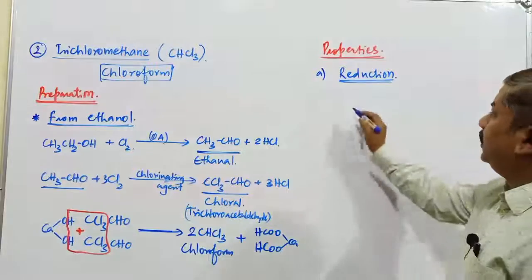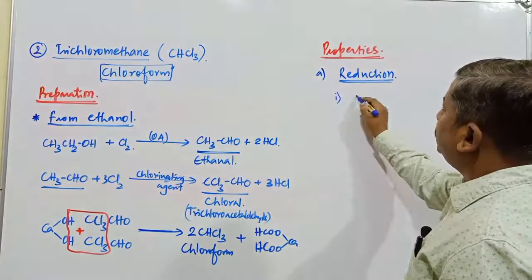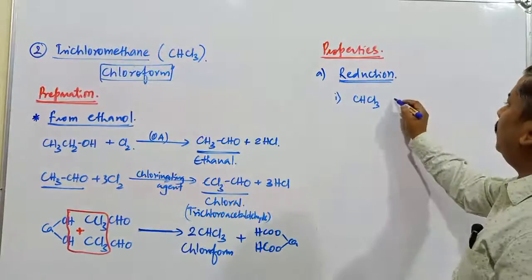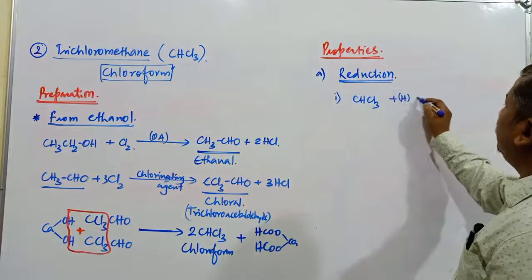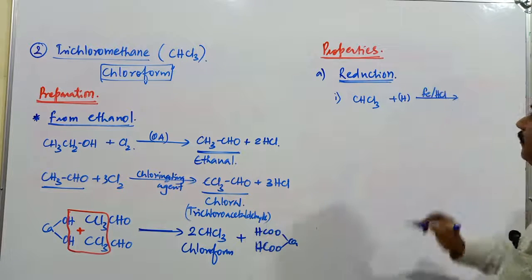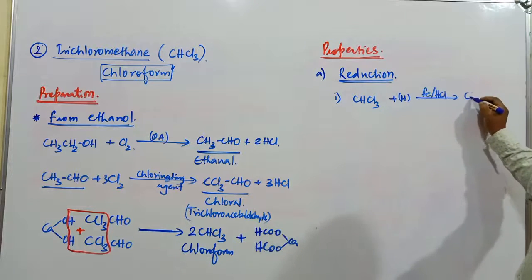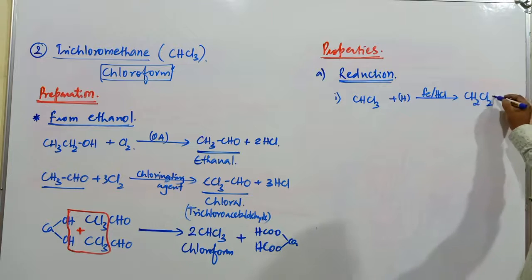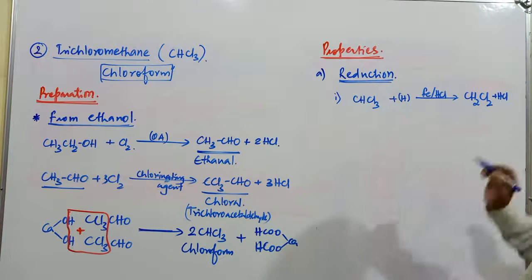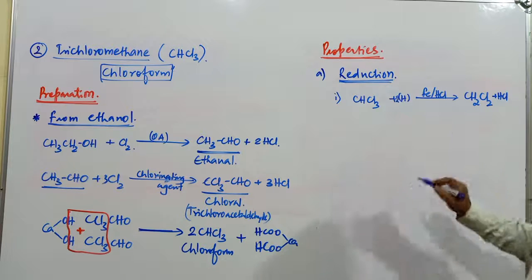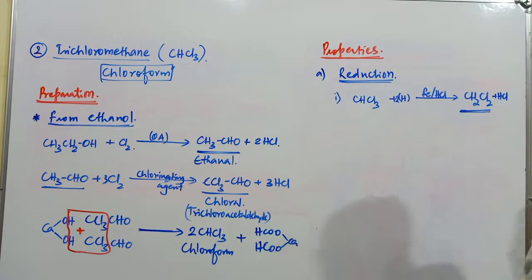In the first reduction reaction, CHCl3, when it is reduced by using Fe and HCl, gets converted into CH2Cl2 plus HCl. This compound is known as dichloromethane.